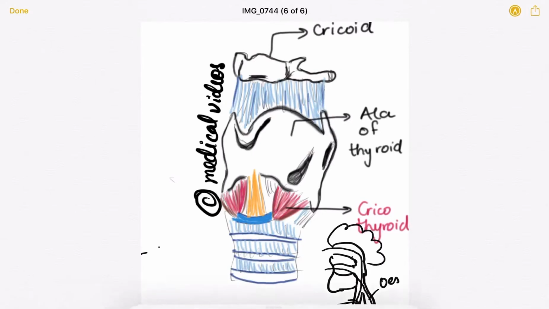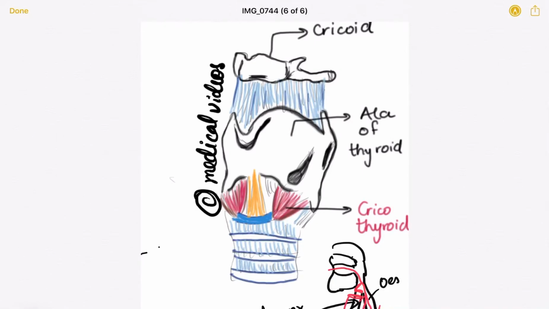So you need to know that there should be something which prevents food from going into the larynx. We have a cartilage known as the epiglottic cartilage, and it's somewhere here. When you eat, this cartilage closes the larynx and the food goes from here to here. So that is what I wanted to tell you.